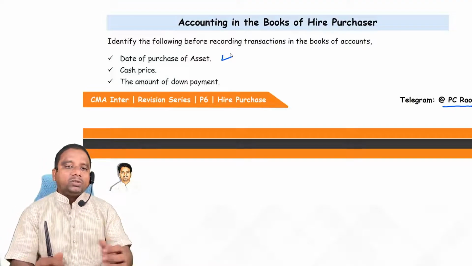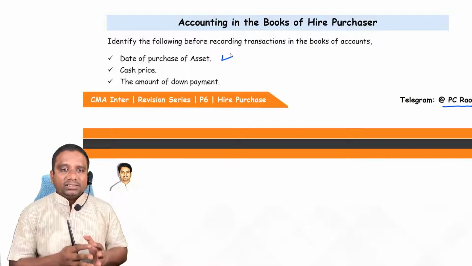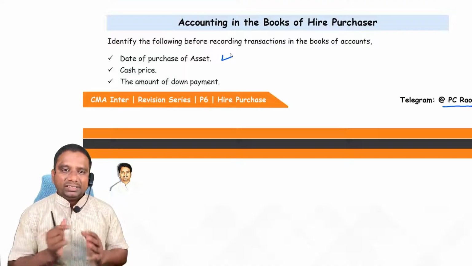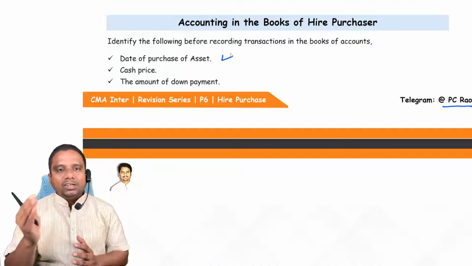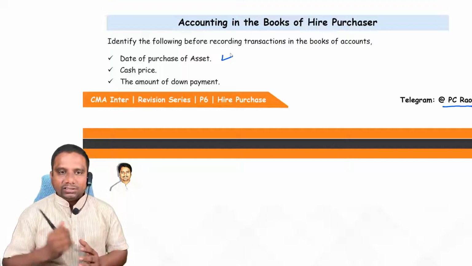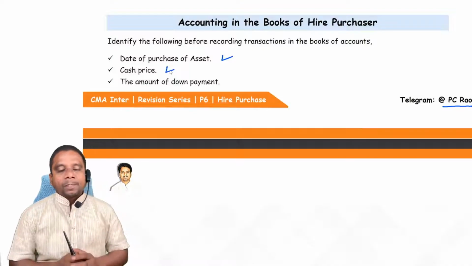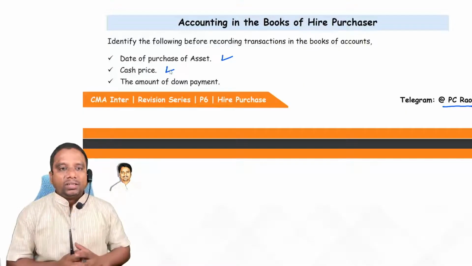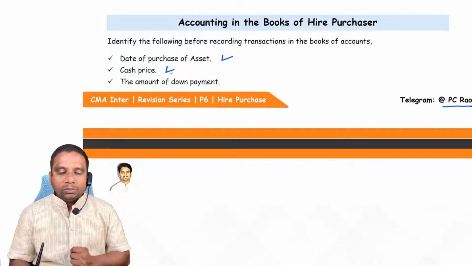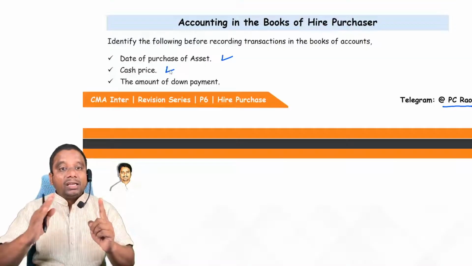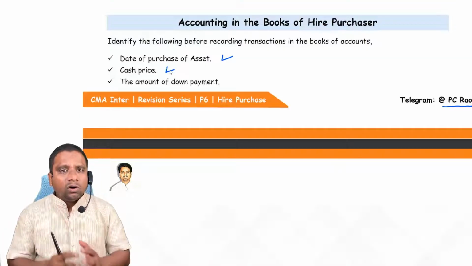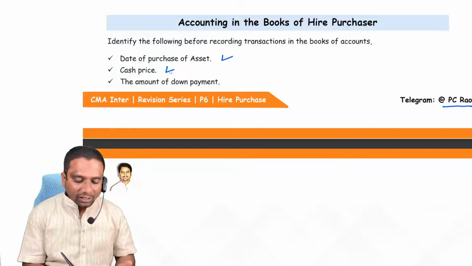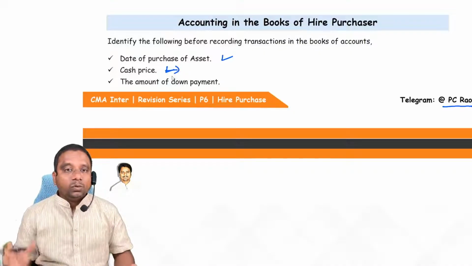Why, sir? Actually, we have to calculate depreciation on the asset, no? So, for calculation of depreciation on the asset, we need date of purchase. From the date of purchase to the date of closing the books of accounts, we calculate interest. Second one, cash price, because we have to record the entry in our books at cash price, not at hire purchase price. Here we have two prices, do remember. One is cash price, another one is hire purchase price. We record the entry of purchase of asset at cash price. That's why identifying cash price is very, very important.